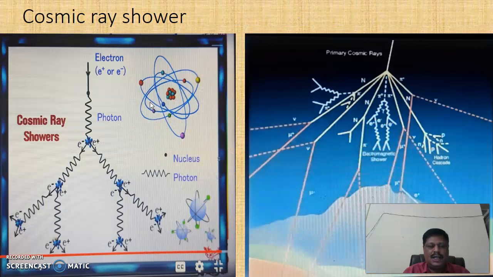So this is another diagram to show how the electron-positron pairs are produced and also photons are produced. Again, this photon interacts with the atomic nucleus, producing electron and positron pairs, and also photons and electron-positron pairs. So within a short interval of time, a large number of cosmic rays are produced. These cosmic rays are entering the surface of the earth and the mountains, shown like this.